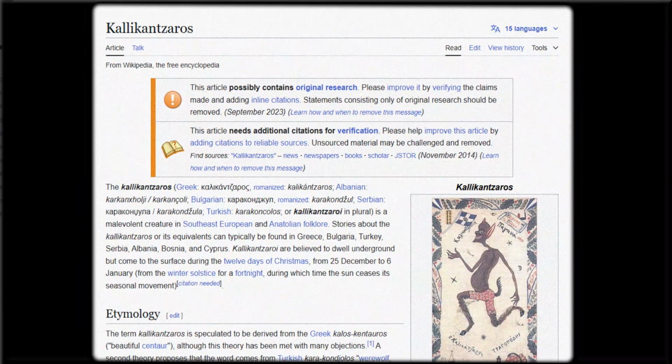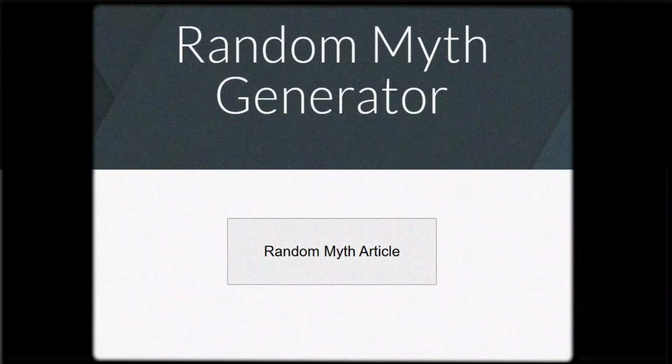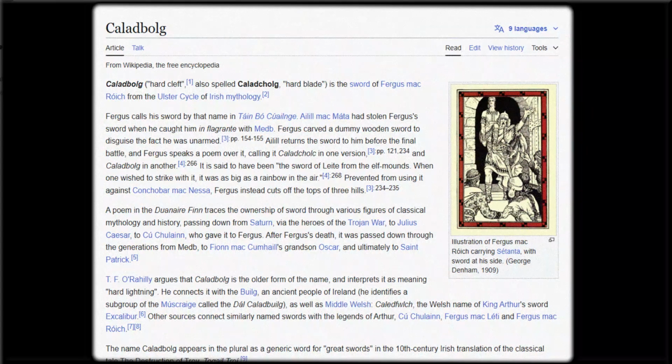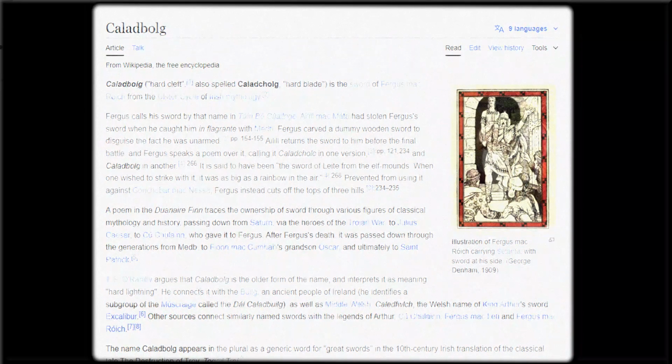So I decided to make one. What you're looking at on screen, and can link to in the description, is what I made. A web page with one button, where if you click it, you'll be sent to one of at least 200 articles about a piece of myth or folklore that you probably haven't heard of before. There's crazy stuff in there, like Canadian flying canoe racing and a guy who's half man, half book? What does that even mean? This felt like something I could work with.